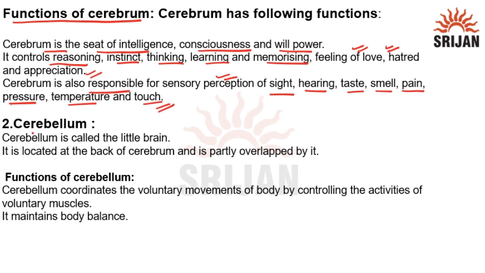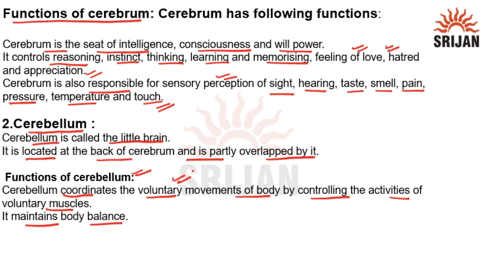Now we will move on to cerebellum. Cerebellum is called the little brain. It is located at the back of the cerebrum and it is partly overlapped by it. Functions of cerebellum. So, cerebellum coordinates the voluntary movements of the body by controlling the activities of the voluntary muscles, and it maintains body balance. So, cerebellum controls voluntary movements of our body by controlling the activities of voluntary muscles.